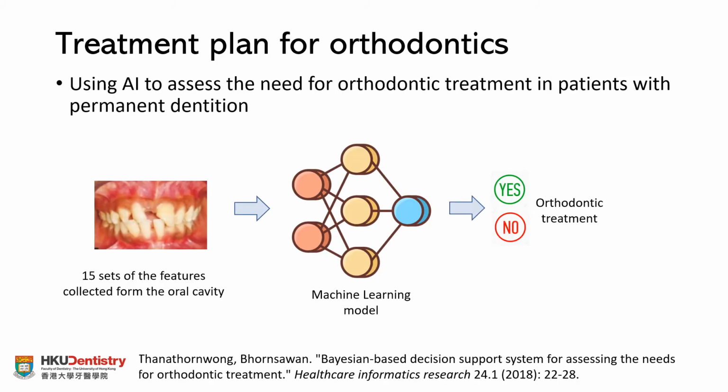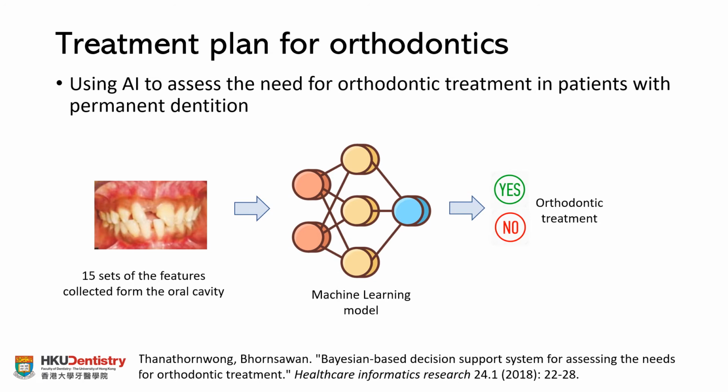Machine learning and AI can be useful for decision support as well. Here I provide one example from orthodontics treatment. Suppose you have a patient in a complicated situation, and dentists cannot fully understand whether orthodontic treatment can be helpful for them or not. So here AI can help you